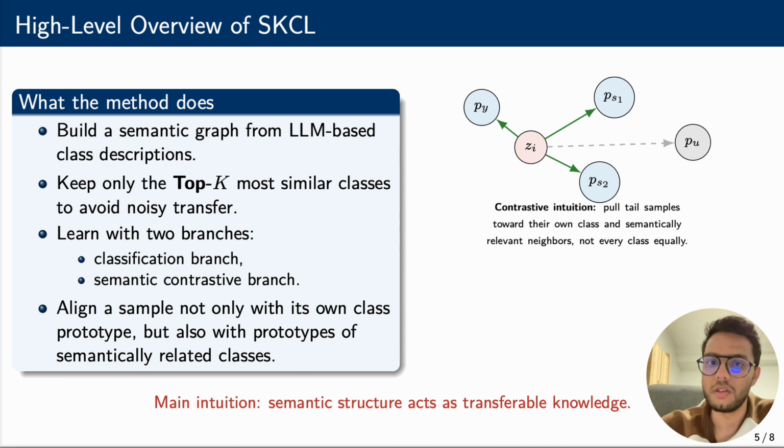In the contrastive branch, a sample is encouraged not only to align with its own class prototype, but also with the prototypes of semantically related classes. A prototype here is basically a representative class center in the feature space. So the geometric intuition is to pull a tail sample towards its own class, but also towards the few neighboring classes that are semantically meaningful instead of treating all other classes equally. So for me, this paper's main conceptual contribution is that the semantic structure becomes transferable knowledge.